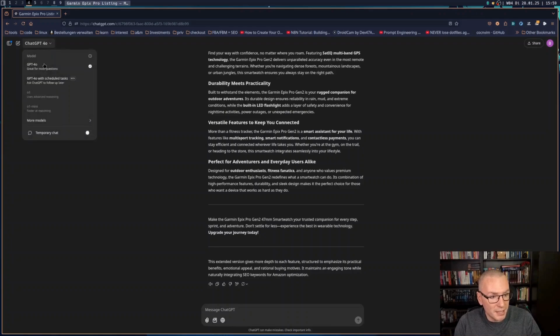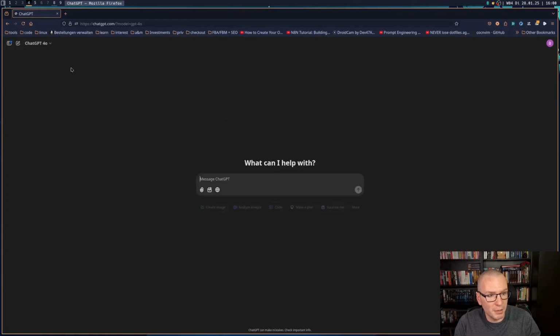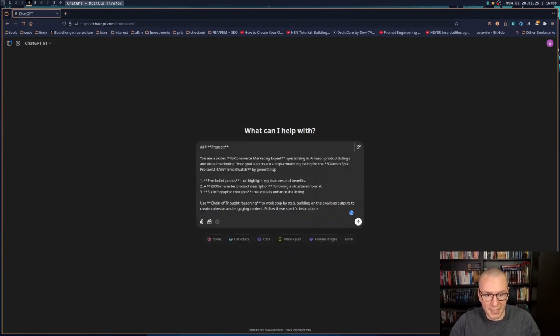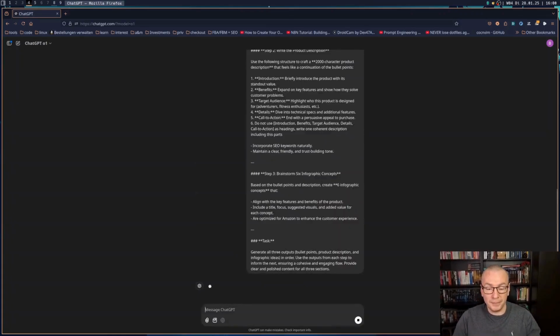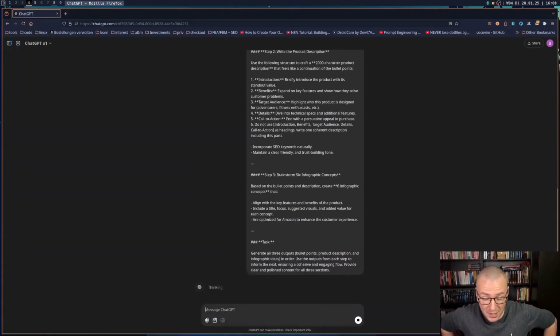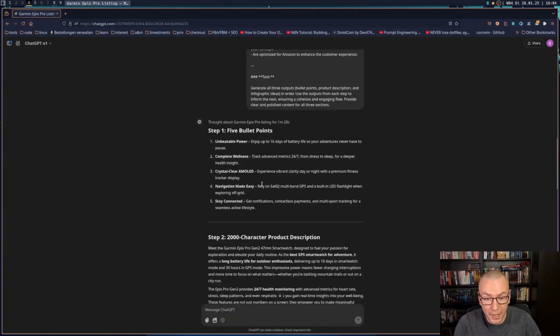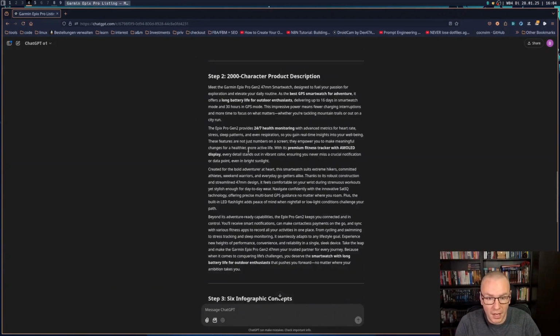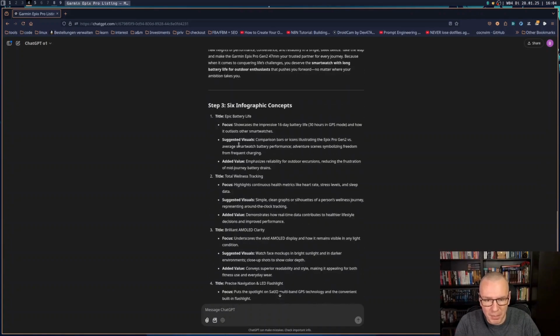All right, let's test the same thing with o1. Why can't I switch to o1 now? I have to open a new chat, probably. Yeah. Let's test this one out with o1. o1 has reasoning capabilities, meaning it is giving itself structure on how to reason. So it's prompting itself. All right. It took 90 seconds to generate this. And I would have to check if the result is actually better or not.